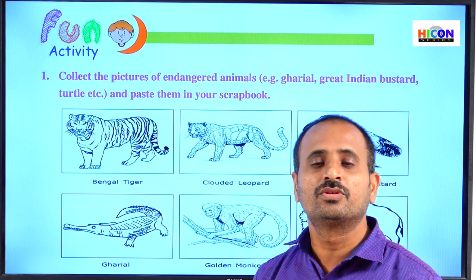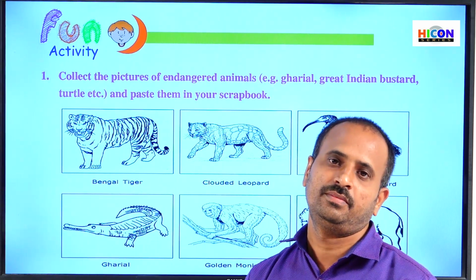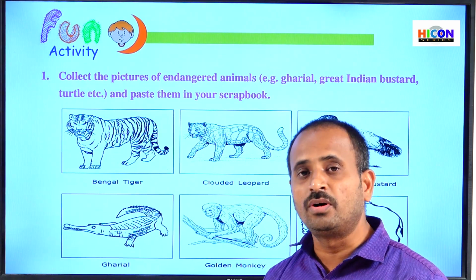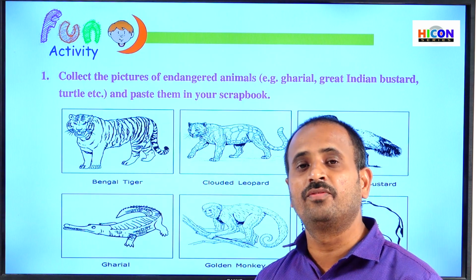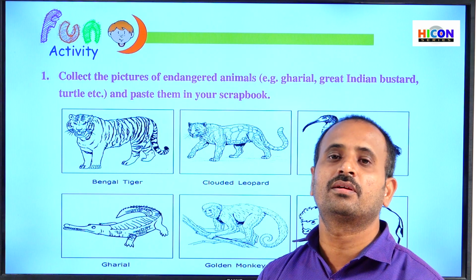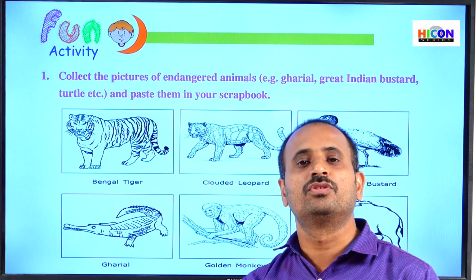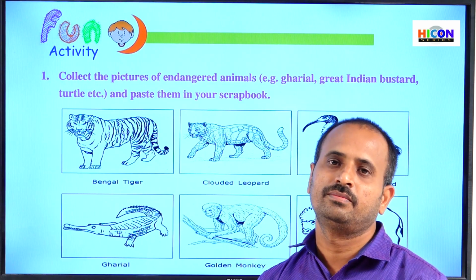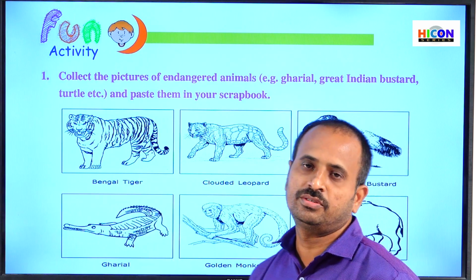Endangered animal means those animals which are going to be extinct. Already dinosaurs can be treated as extinct animals, and some of the animals nowadays are going to be extinct. So let us find what are the animals which are going to be extinct. Those animals are called endangered animals. And collect the pictures of those endangered animals and paste them in your scrapbook. And write the names of those animals below each.